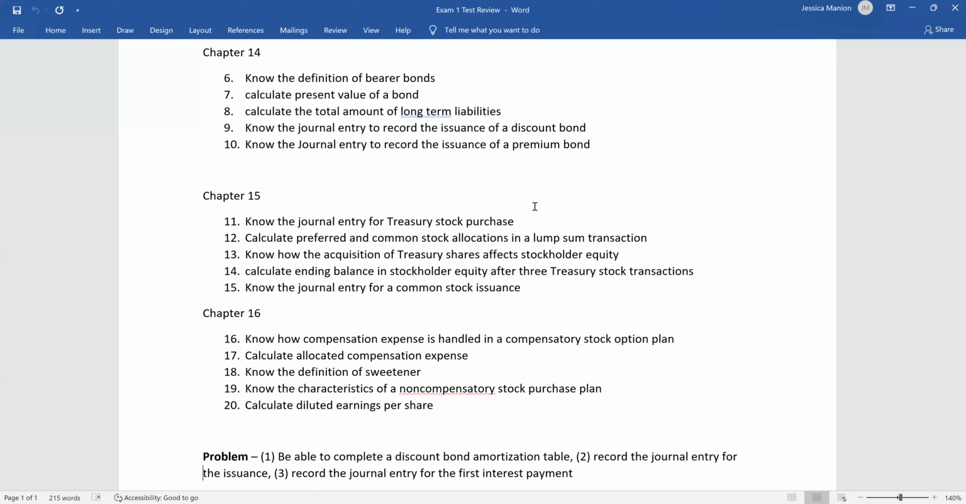Number 12, calculate preferred and common stock allocations in a lump sum transaction. We did this in class together. I know you guys had to do this for your homework as well. Just make sure that we review that, and we'll get some practice with it again on Monday.